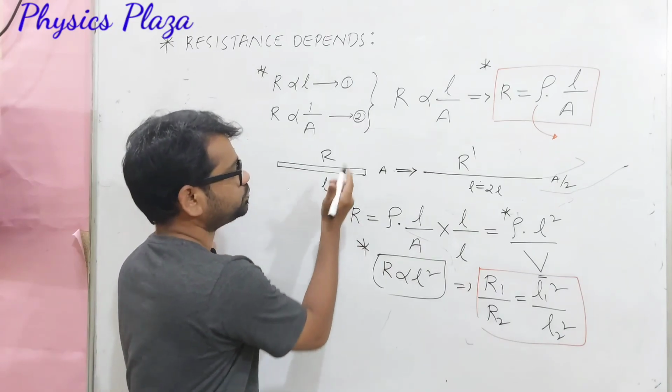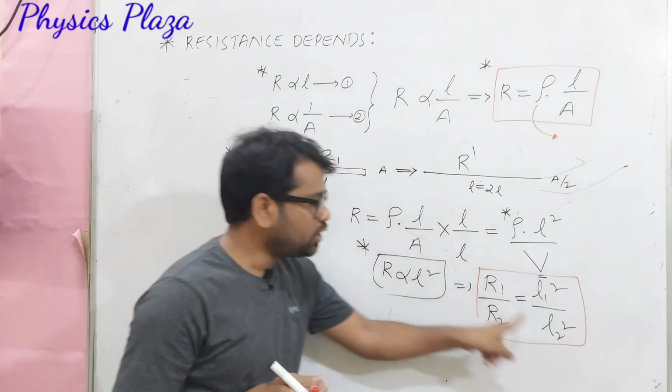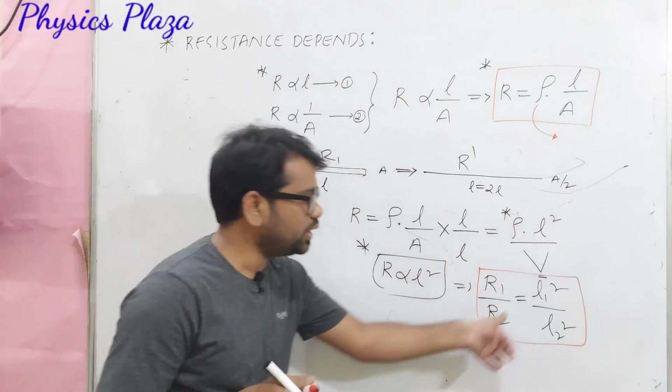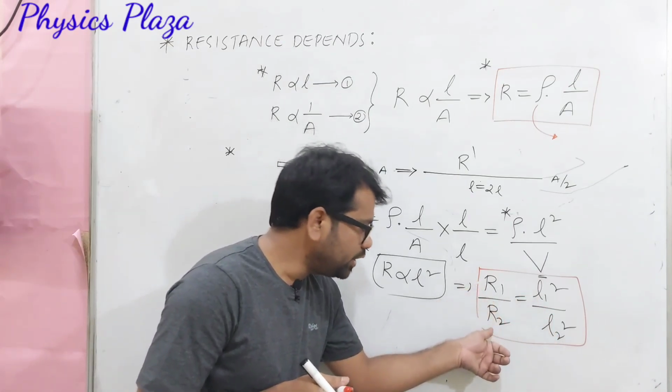Let us say R1 is given. L1 is what? Initial length. L2 is what? Final length. A1 is not at all needed here. So here L1, L2 will be given, and R1 will be given. We need to calculate the R2.